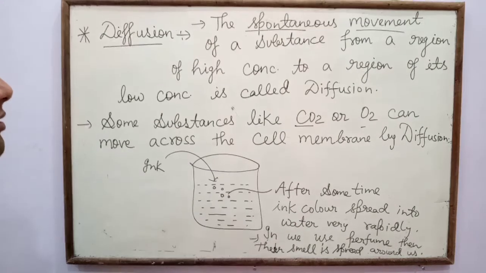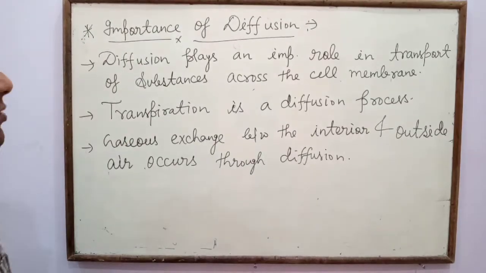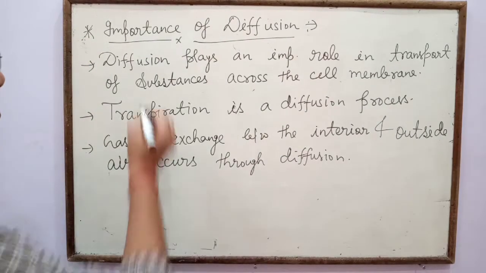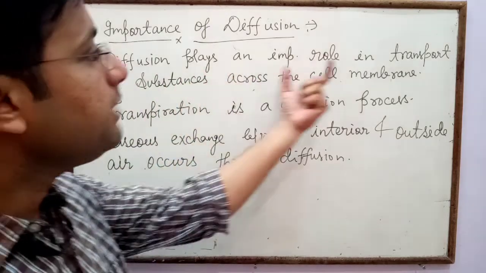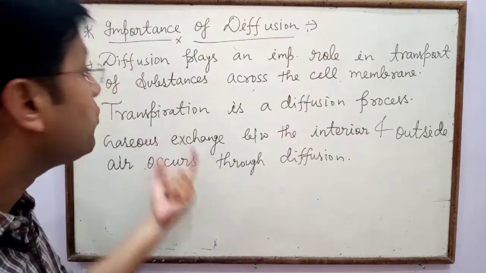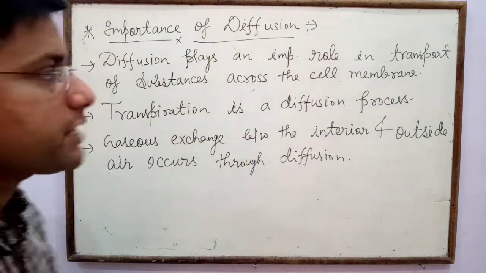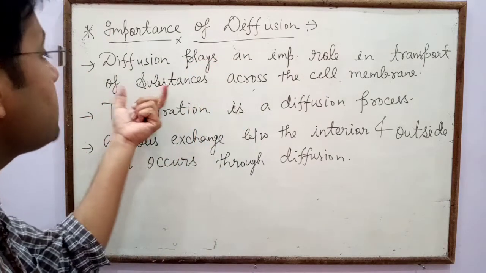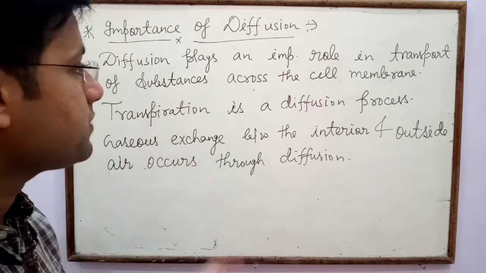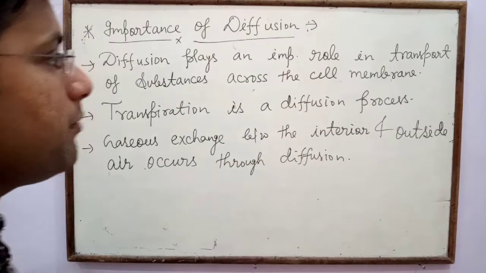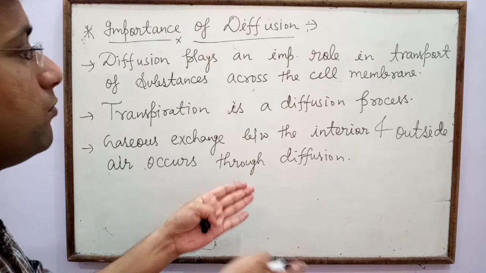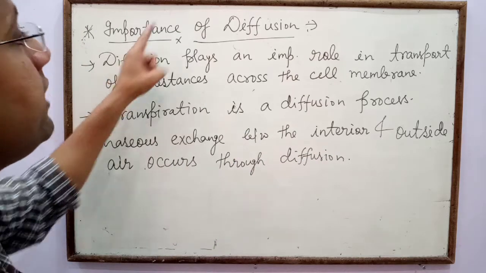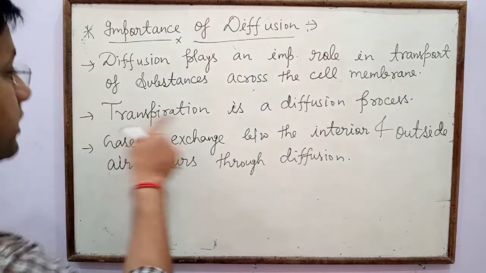So next is the importance of diffusion. First, diffusion plays an important role in transport of many types of substances across the cell membrane. Many types of substances move from one region to another through the cell membrane only by diffusion.